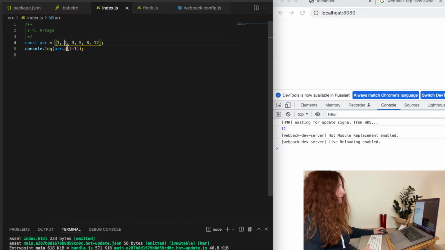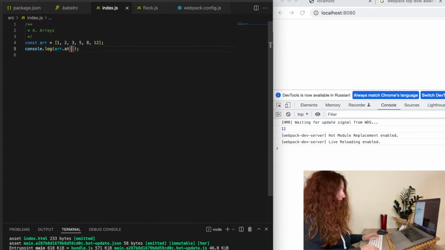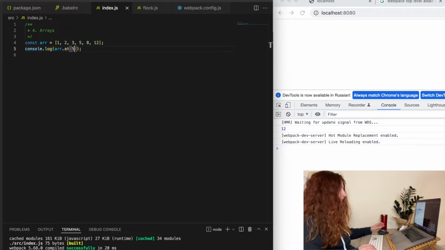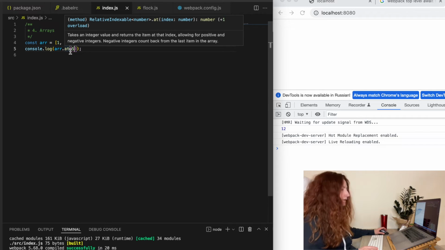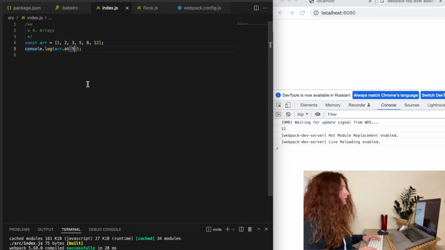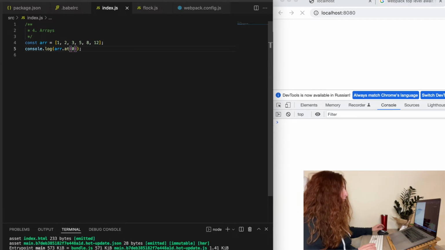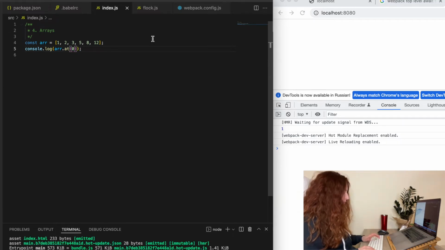Arrays got a new method, at, and we can get any element of an array using it, just like we use an index. But why do we need it if we could use an index, you can ask. We can use at not only with positive indexes like 0 or 1 or 2, but also with negative indexes.